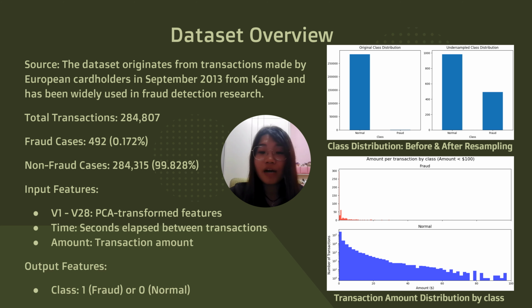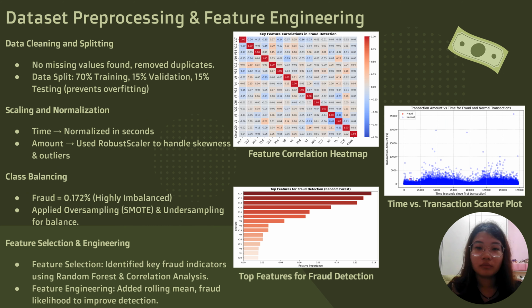Now let's go over how we prepare the data for training. We will start off with data cleaning, where I remove missing values and duplicates. I then split the data into 70% training, 15% validation, and 15% testing. This ensures consistent class distribution across all splits. Then for scaling and normalization, I normalize the time feature into seconds. Transaction amounts were heavily skewed, so I use a robust scaler to handle outliers.